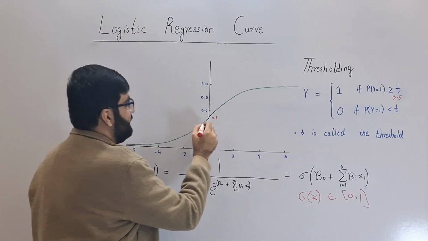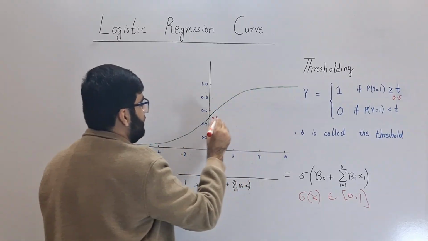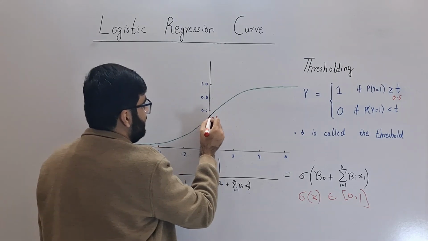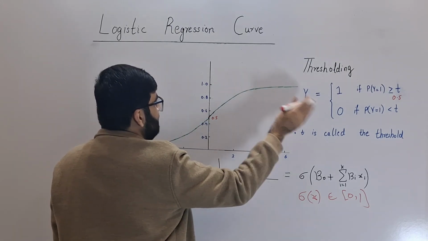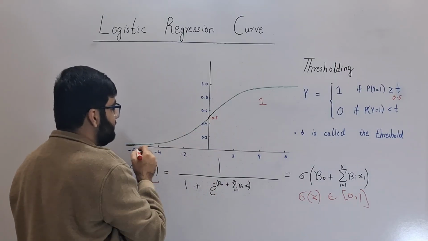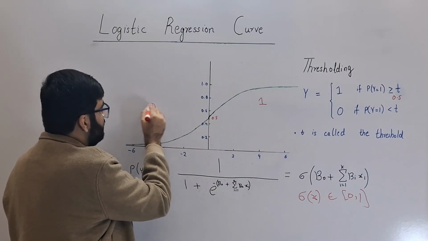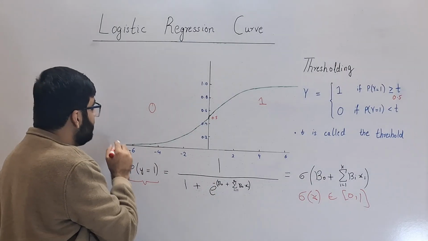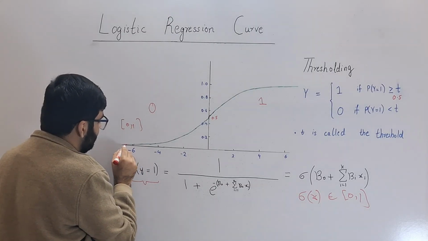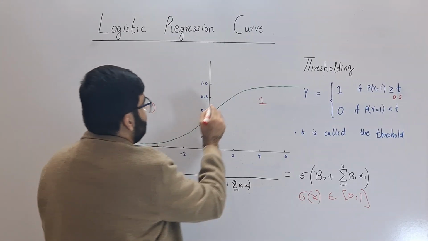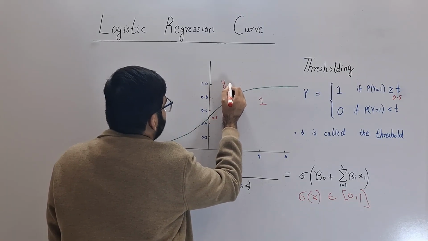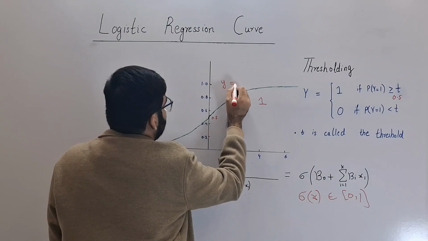On this graph, if this curve is greater than 0.5, then we map it to a 1. Else, when it is less than 0.5, we map it to a 0. Since it is always in 0, 1, it has an asymptote at the x-axis and an asymptote at the line y equals 1.